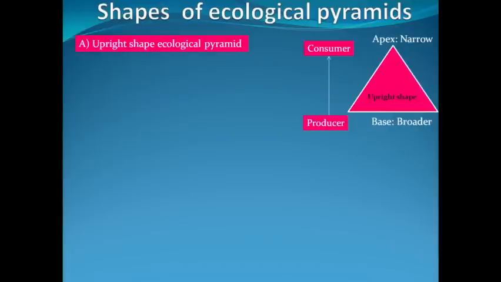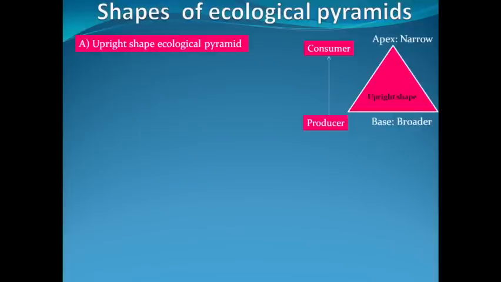Whenever the data at producer level is maximum, we'll have the longest bar line for the producers at the base, and at consumer level, if the population, biomass or energy is least or smallest, then it will end up in a narrower apex. So in such graphs, the base is broader and the apex is narrower. That's why we call it an upright shape ecological pyramid graph.